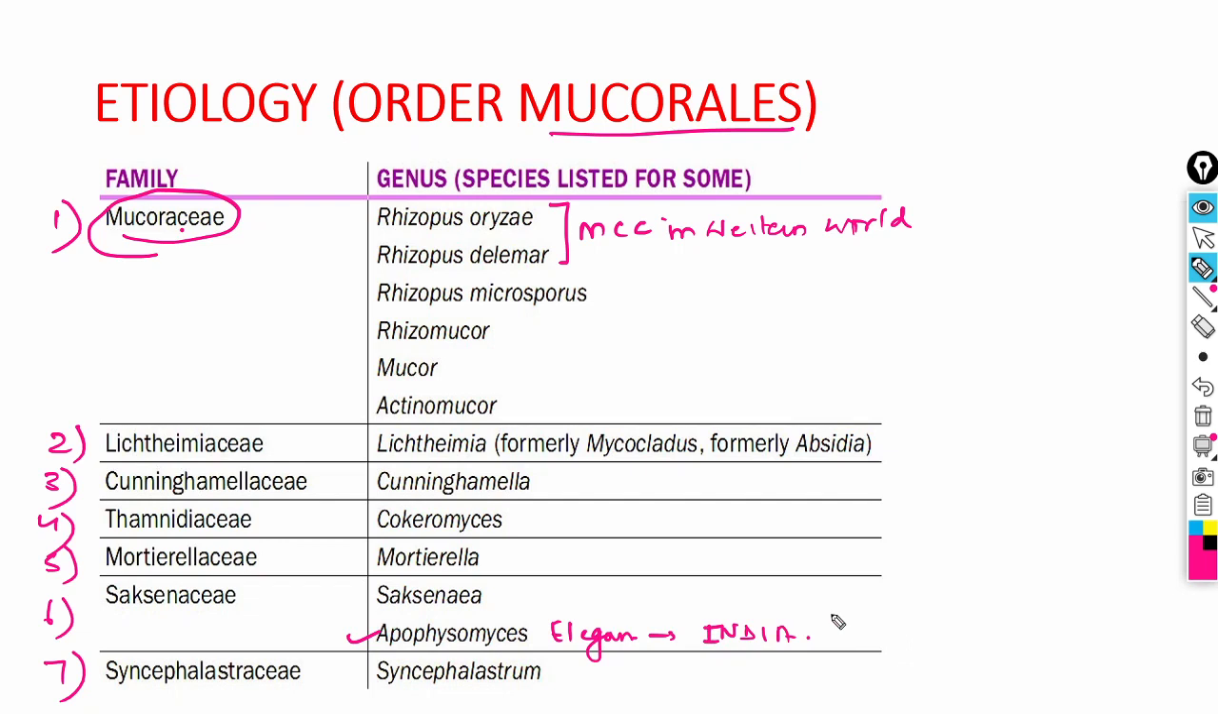Other fungus which can cause mucormycosis can be Rhizopus microsporus, Rhizomucor, Mucor, Actinomucor, Lichtheimia, and it is important to note that the fungus Cunninghamella can lead to mucormycosis in immunocompromised individuals.